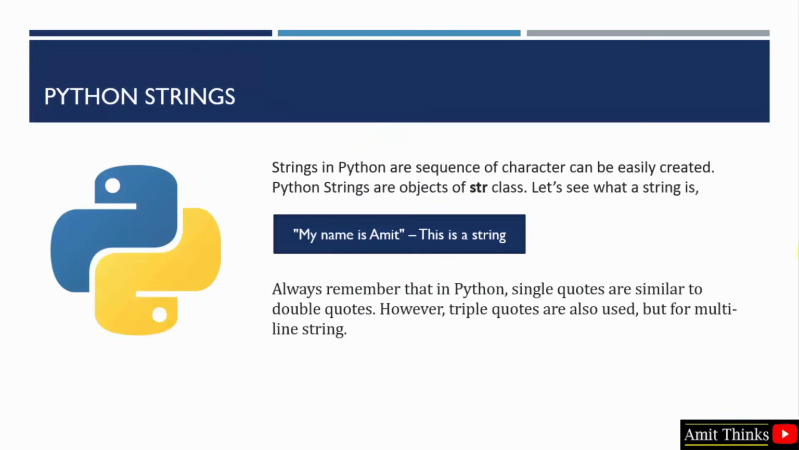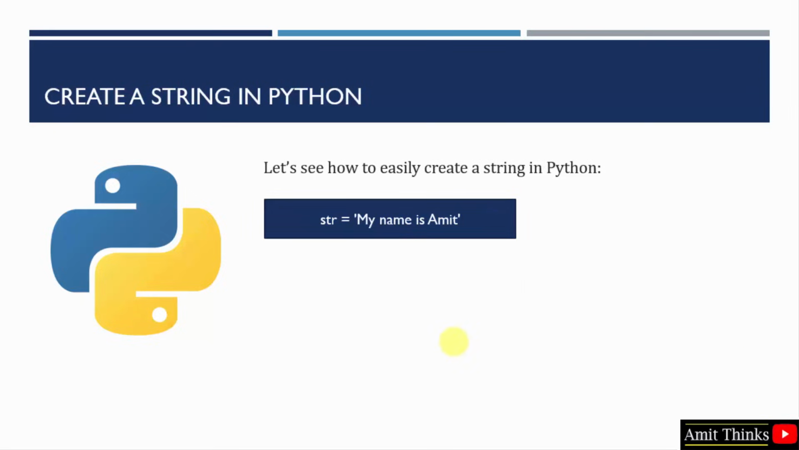So what is a string? String is basically a sequence of characters. In Python creating a string is really easy. It's not like Java. In Java you need to use the character array or you need to use the string class, but in Python you just need to write like this and assign it to a variable. This will create your string in Python. We have added double quotes to it, but remember that in Python single quotes are similar to double quotes. We also use triple quotes in case we need to create a multi-line string, and we can easily create a string like this.